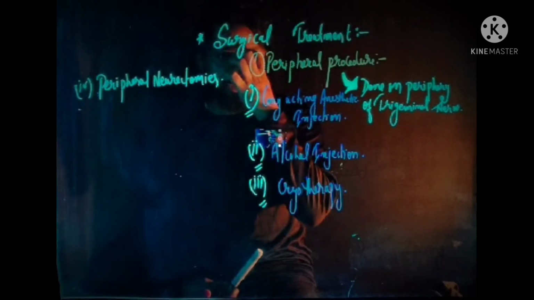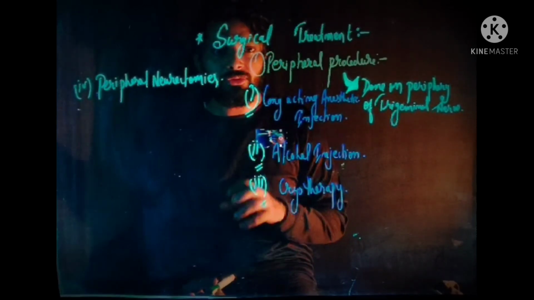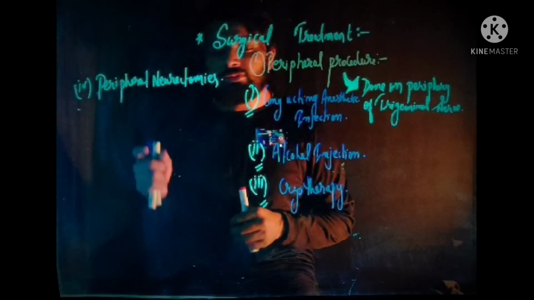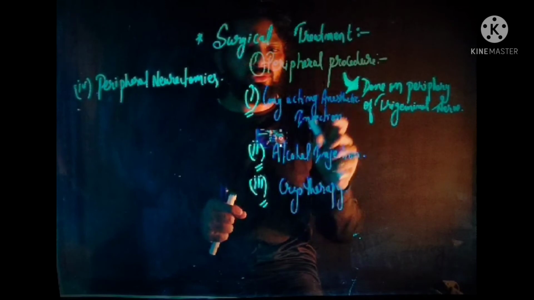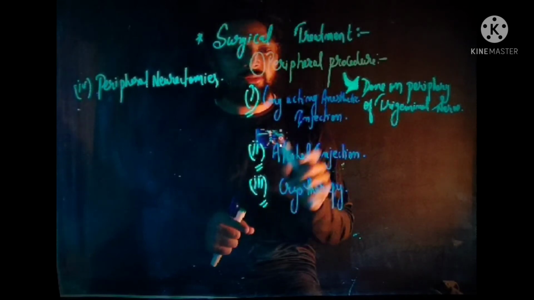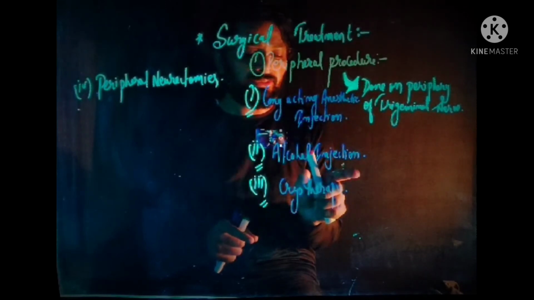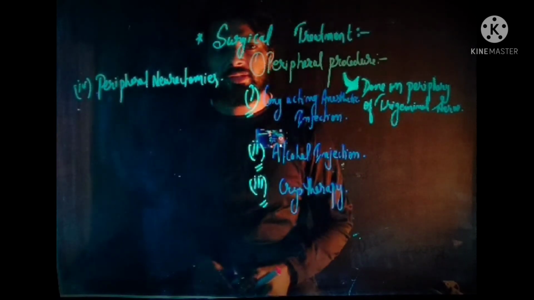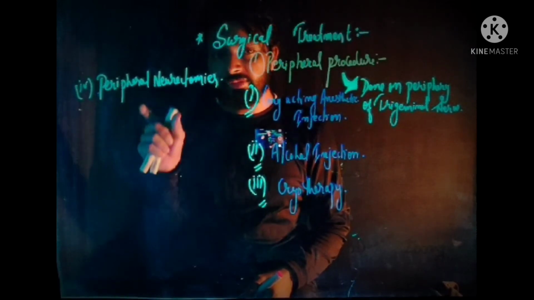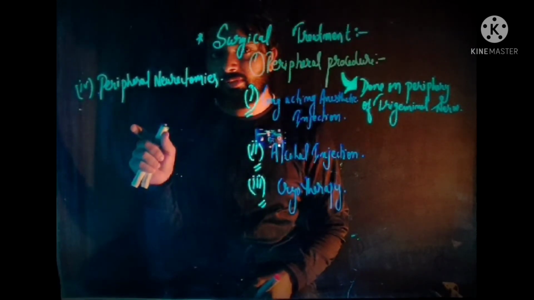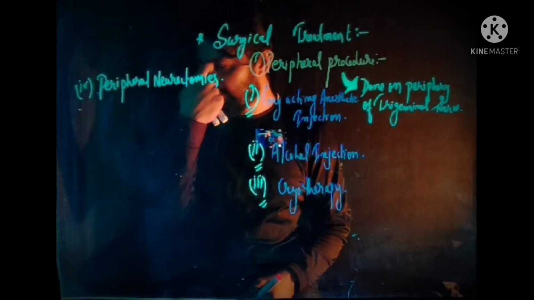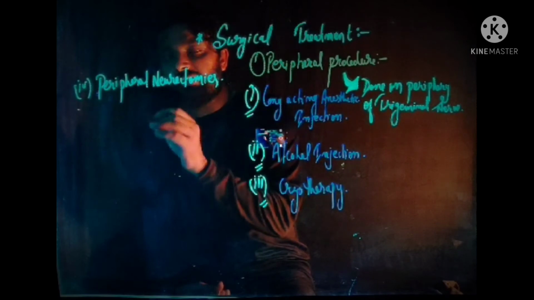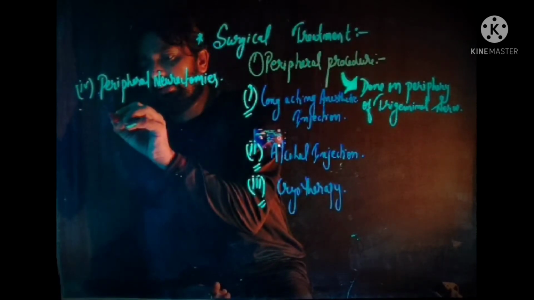Under the peripheral neurectomies, five different types of neurectomy are performed. So four procedures come under the peripheral procedure: long-acting anesthetic injection, alcohol injection, cryotherapy, and fourth, peripheral neurectomies, under which five different types of neurectomies can be performed.